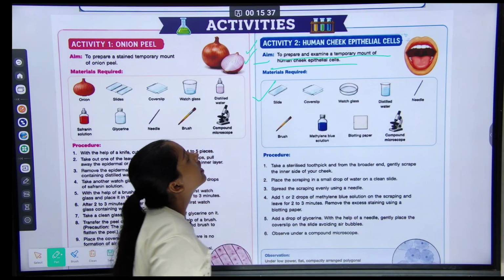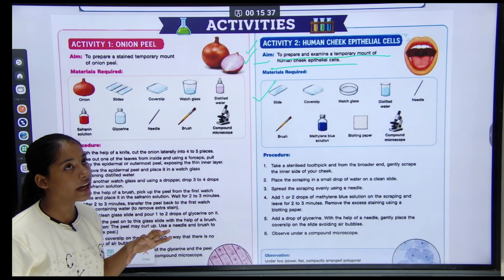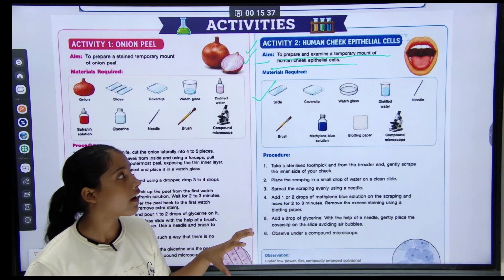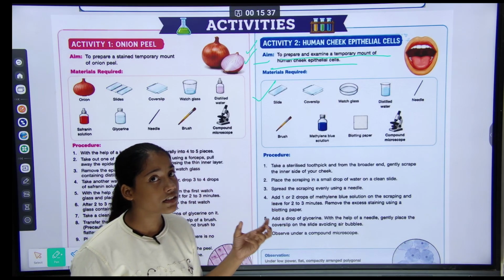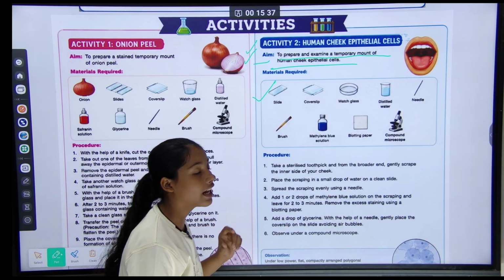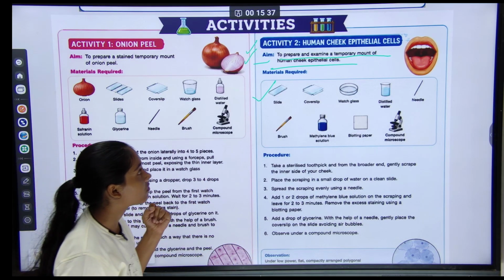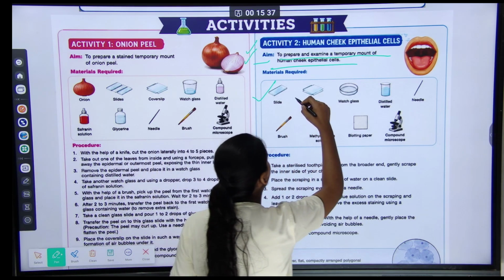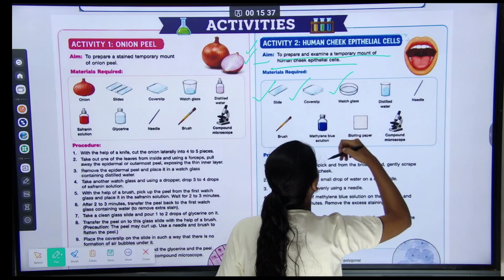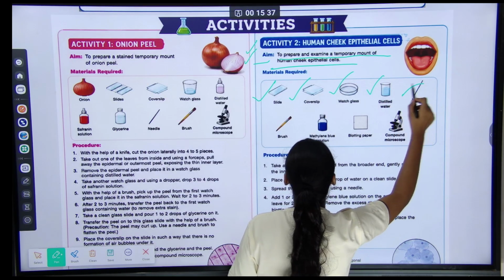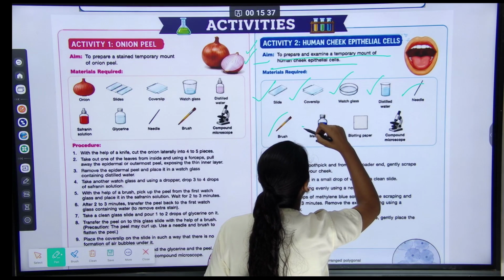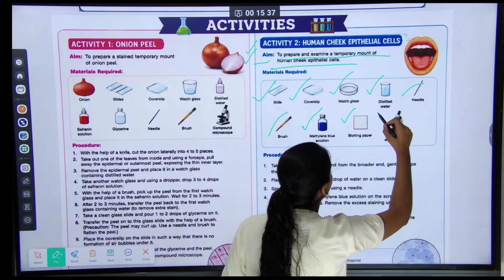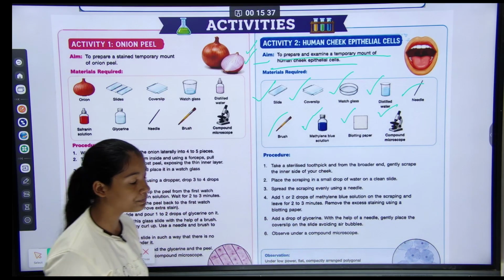Material required: cover slip, watch glass, distilled water, needle, brush, methylene blue solution, blotting paper, compound microscope.